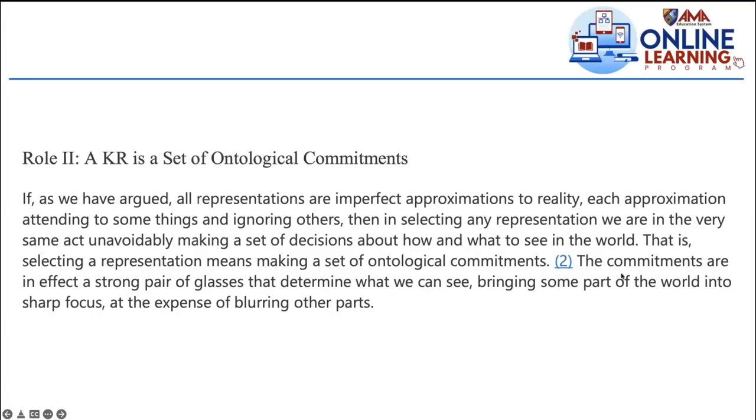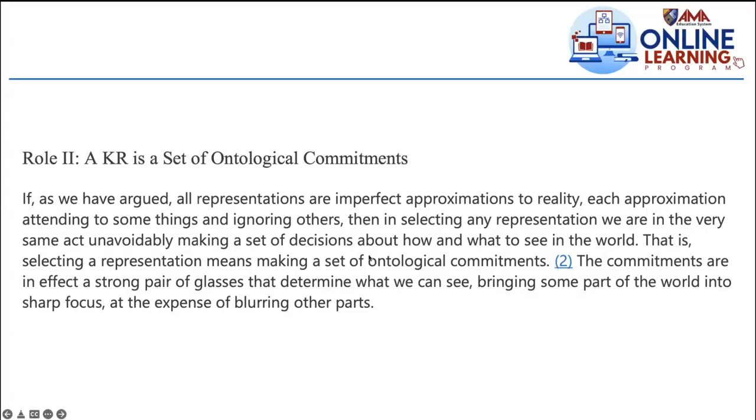The commitments are in effect a strong pair of glasses that determine what we can see, bringing some part of the world into our focus at the expense of blurring others. So that's it. Because you're the one who's going to develop, right? Human will be the one to develop the AI machines. So in effect, a human will be the one to decide. Because you are, for example, as human, that's what you want to see the world, in terms of, for example, logic. So if it's logic, the focus will be that, and so the other parts will be blurred. That's the idea here, no?